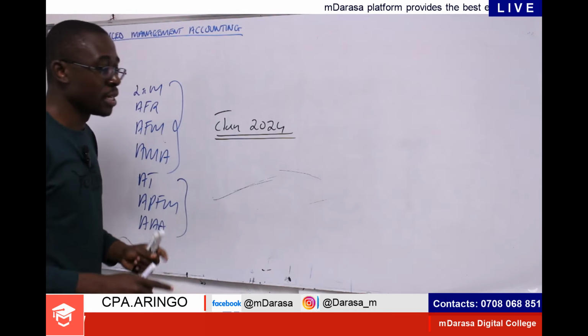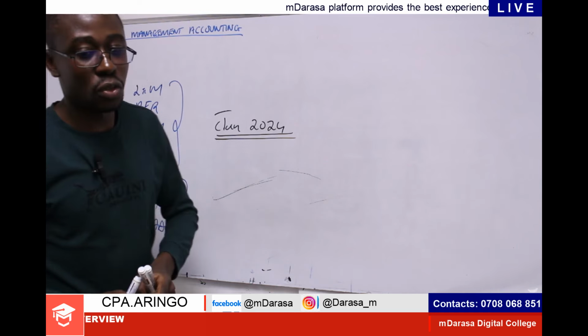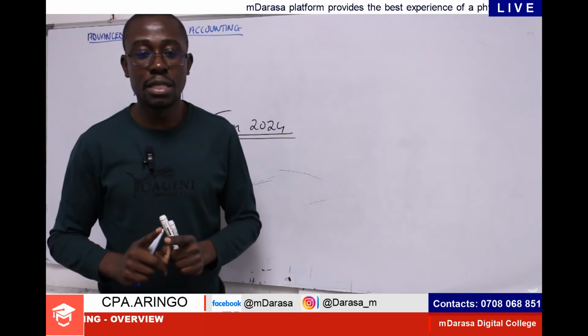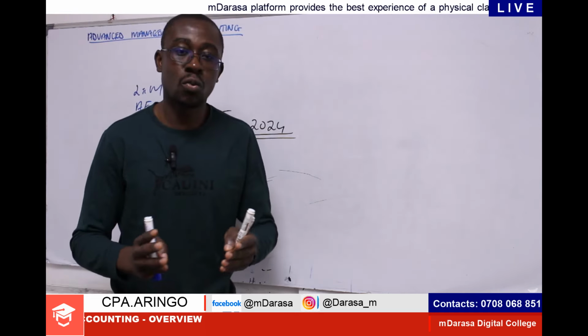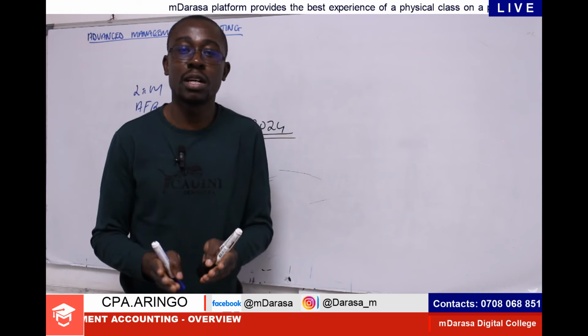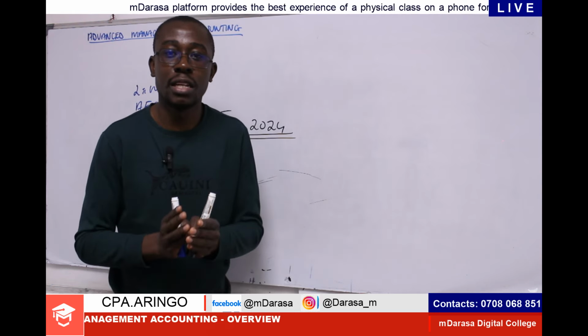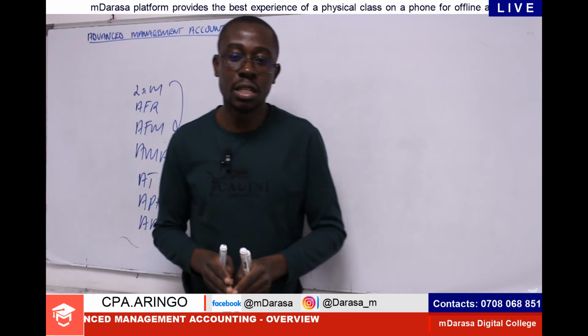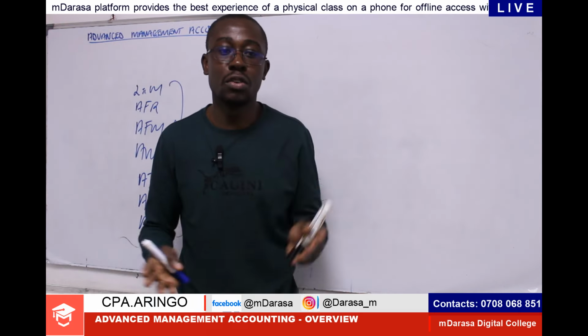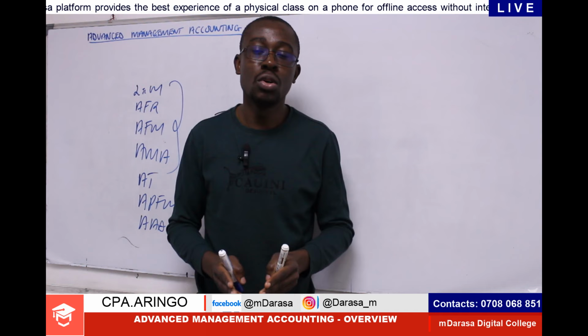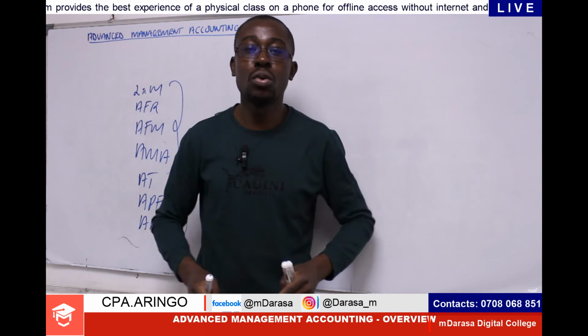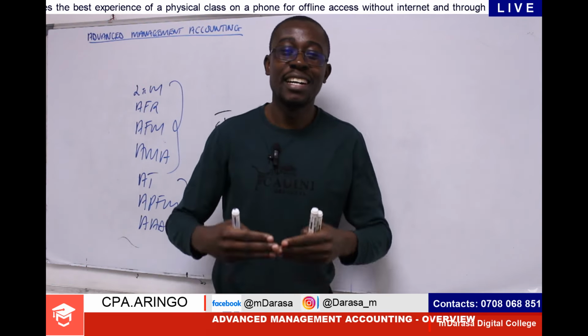So in our class today, first of all, I want us to dissect what we will be expected to cover in advanced management accounting. Literally, it's just an overview, a topics overview of what will be expected to cover at this level.